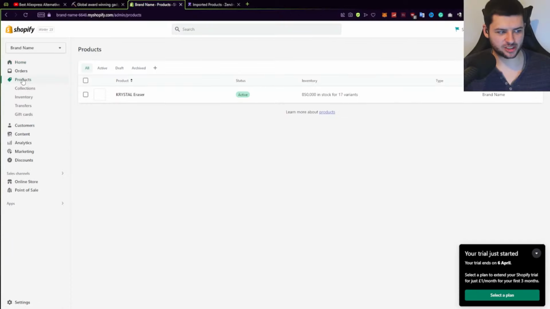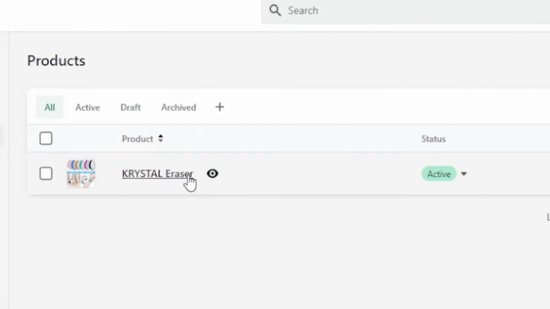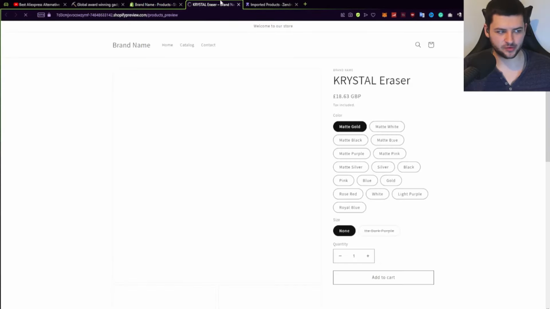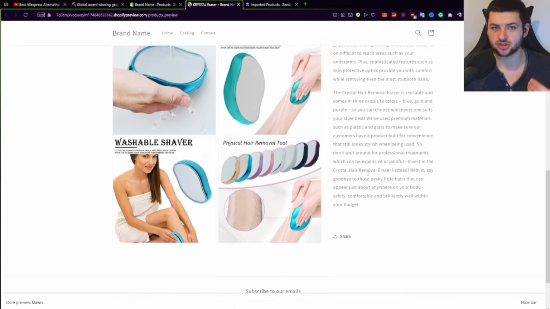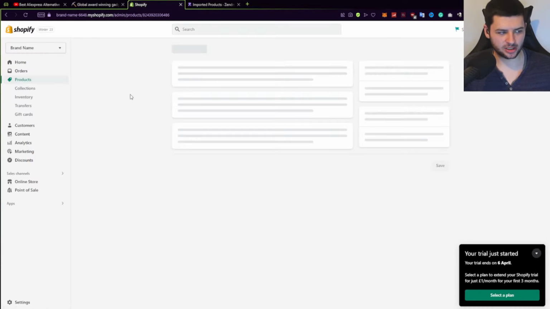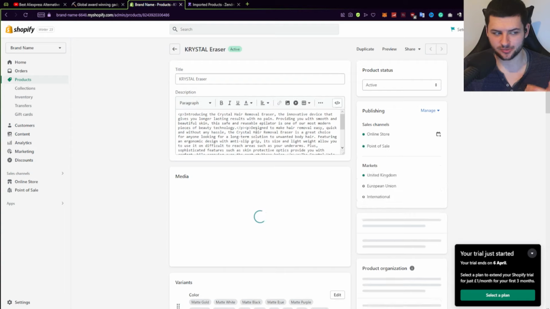Go back into your Shopify dashboard, go to products, and now we have the crystal eraser. If you press this little eye here, preview on online store, it'll show that our store now has a product in our store, so we can now sell this product. So go ahead, click on our product, and this will allow us to edit the product, okay?